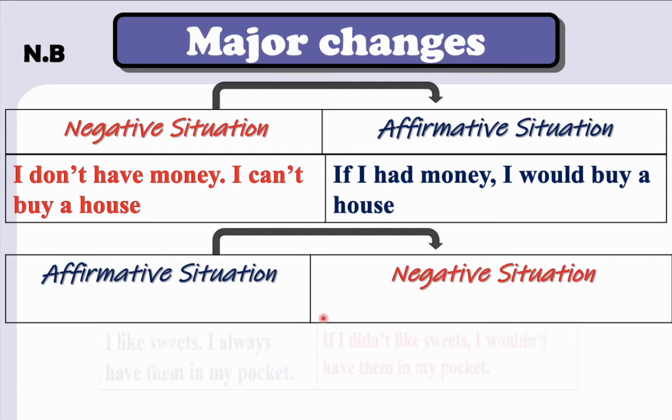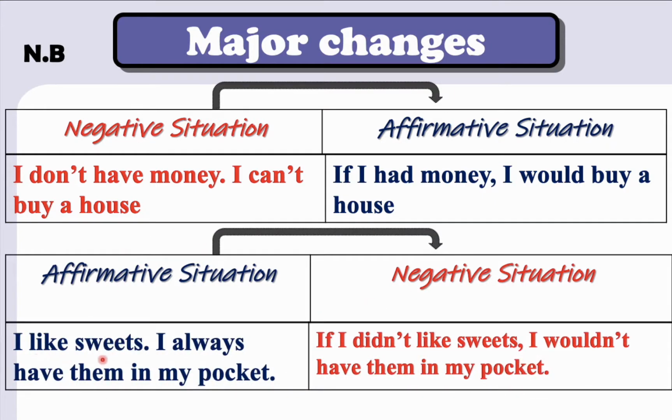Also, sometimes we change an affirmative situation into a negative situation. For example, I like sweets. This is affirmative. I always have them in my pocket. And I want to change it into negative. So if I didn't like sweets, I wouldn't have them in my pocket. But do I like sweets? Yes, I do. Do I always have them in my pocket? Yes, I always do.